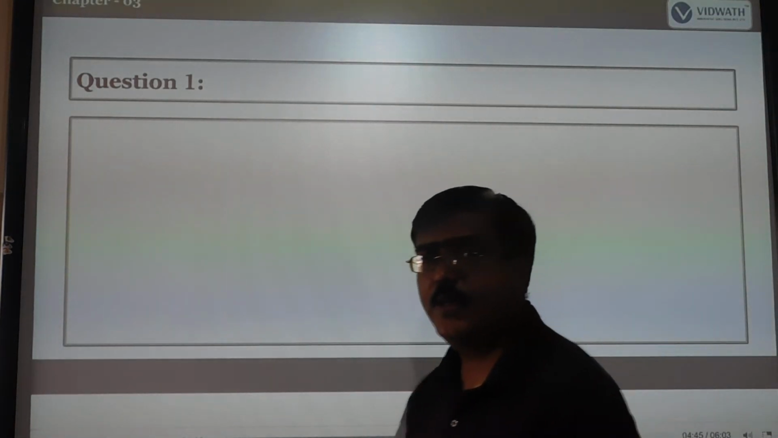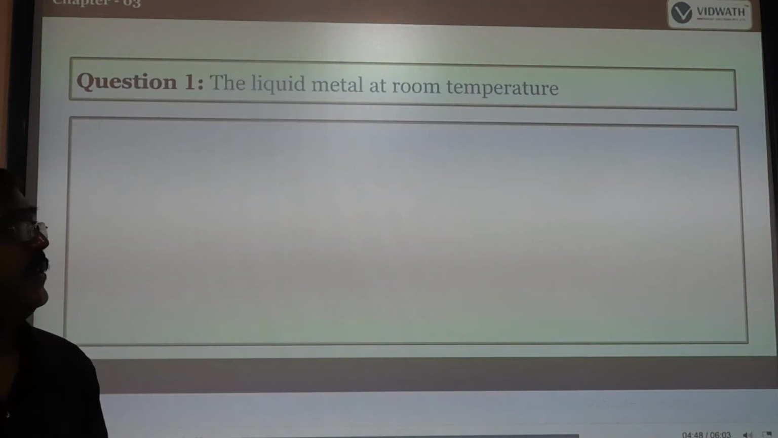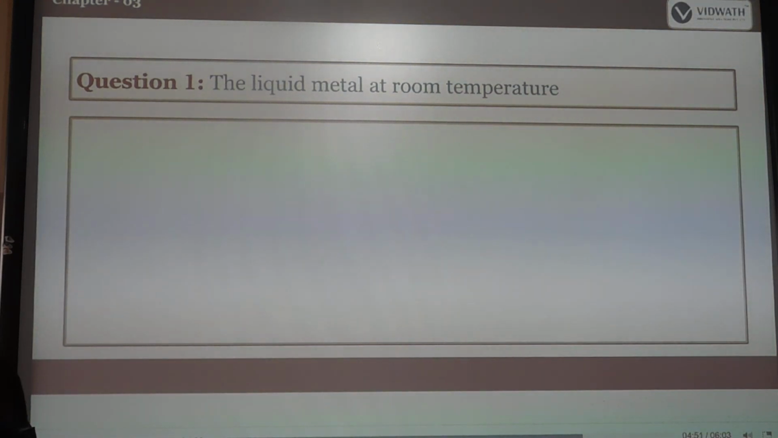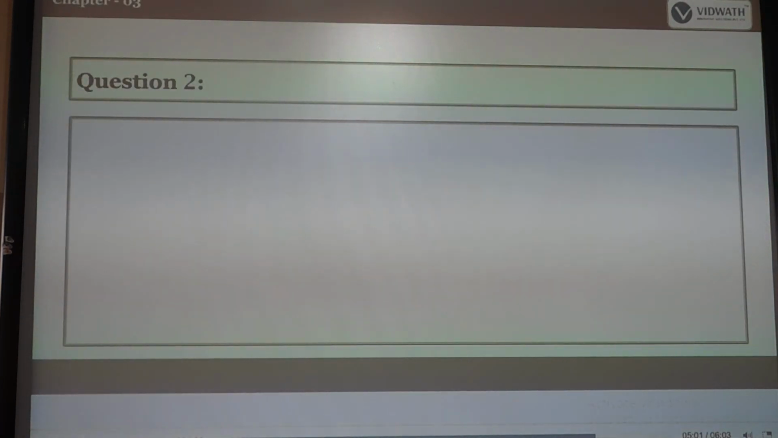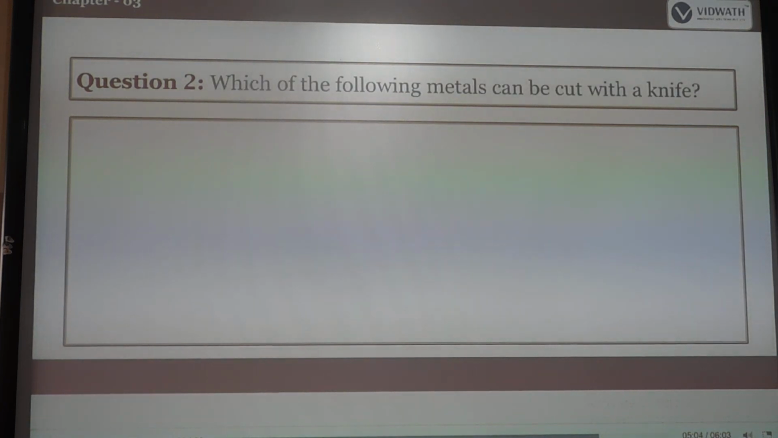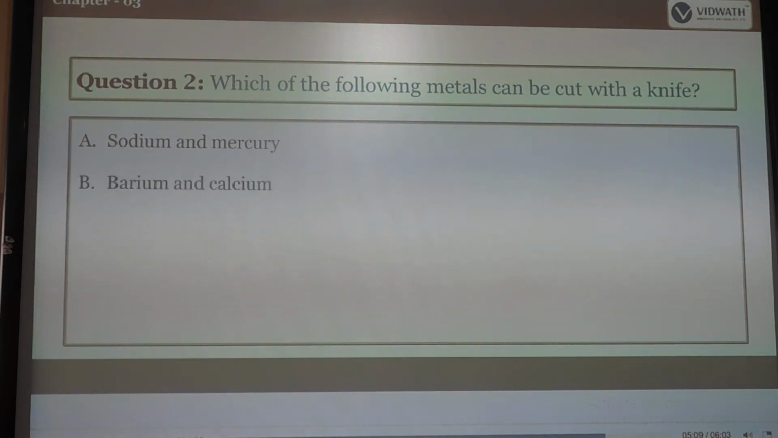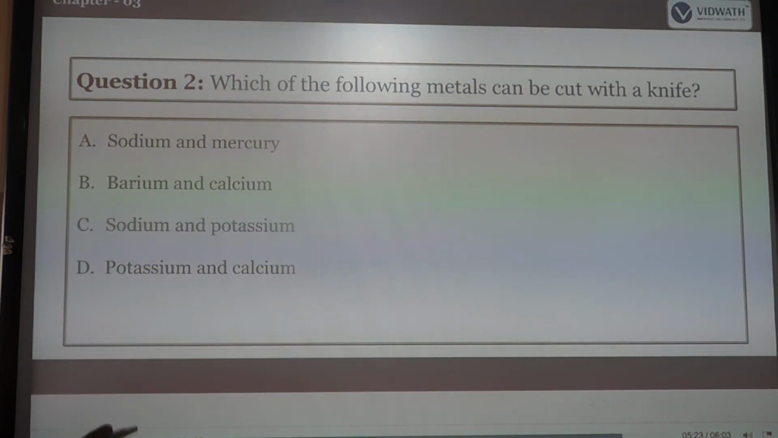So now some revision questions on metals and non-metals. First question: which is the liquid metal at room temperature? The correct answer is mercury. Second: which of the following metals can be cut with a knife? The options are sodium and mercury, barium and calcium, sodium and potassium, potassium and calcium. The correct answer is sodium and potassium.